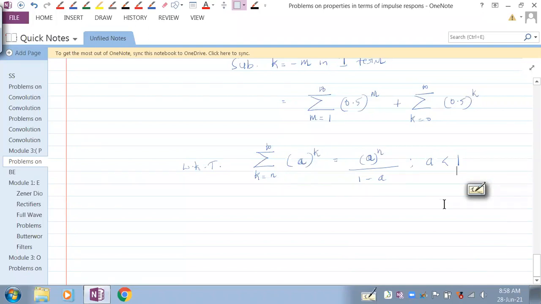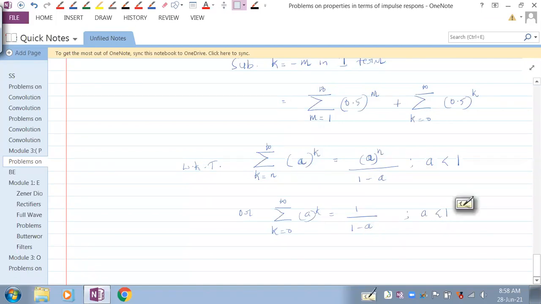So this is one thing. If you have k ranging from 0 to infinity, a power k, we directly write it as 1 by 1 minus a, right? Why is it 1 by 1 minus a? Because n is 0, so it is a power 0, which is 1. Understand that? So these are the standard summations that one needs to understand.